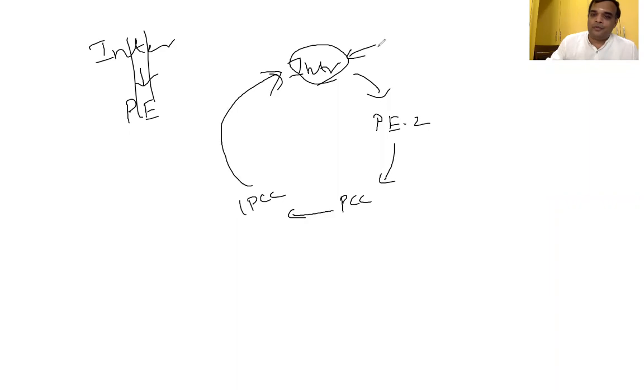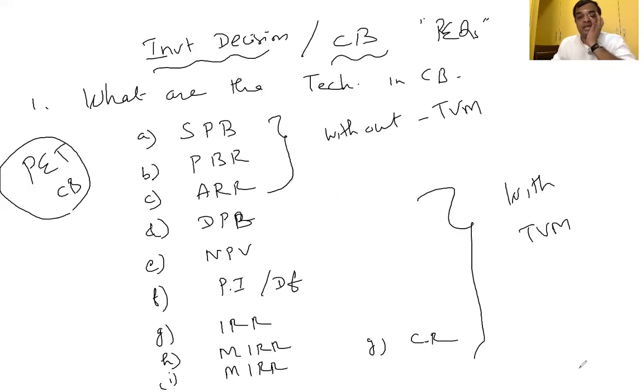Long ago, the student was in intermediate. Our costing part is in group 2. That time group 2 had only 3 papers, group 1 had 4 papers, totally 7 papers only. Thereafter 4 plus 4, 8 papers came.